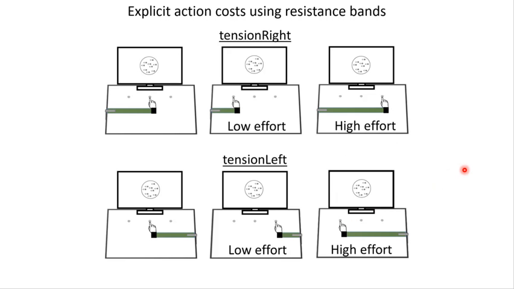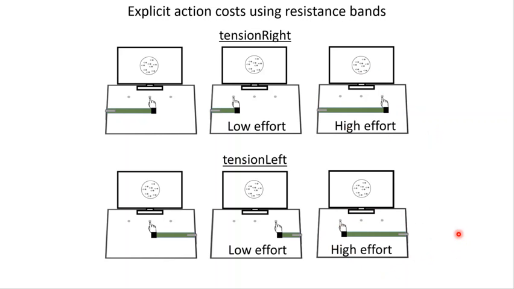So, in the present experiment, participants were presented with random dot motion stimuli and made a leftward movement if they thought there was coherent leftward motion, and a rightward movement if they thought there was coherent rightward motion. To increase the motor cost associated with each action, I attached a resistance band to each participant's wrist and anchored it on either the left or the right side of a table. Thus, in the tension right condition, reaching to the right stretched the band and therefore more force was required to enact the rightward decision, and in the tension left condition, reaching left stretched the band, and therefore more force was required to enact the leftward decision.